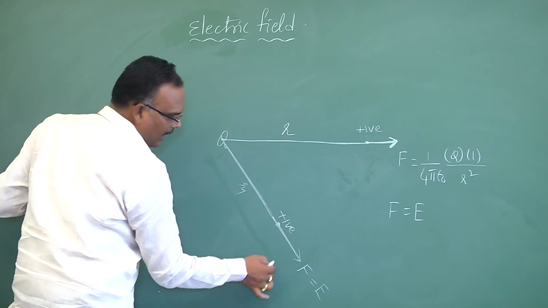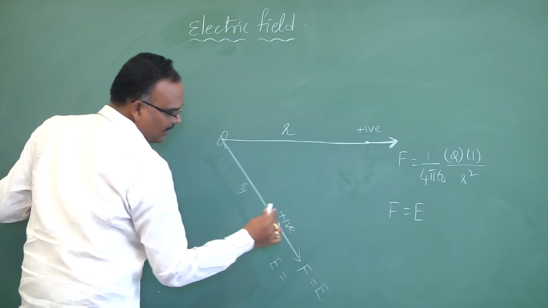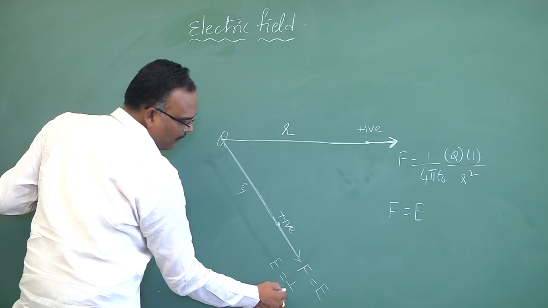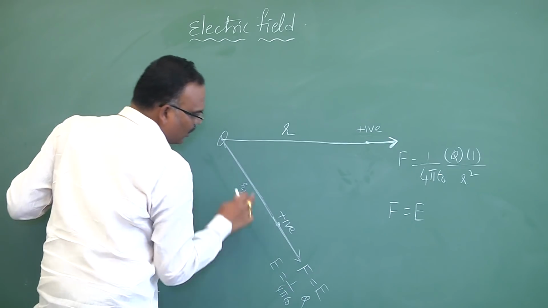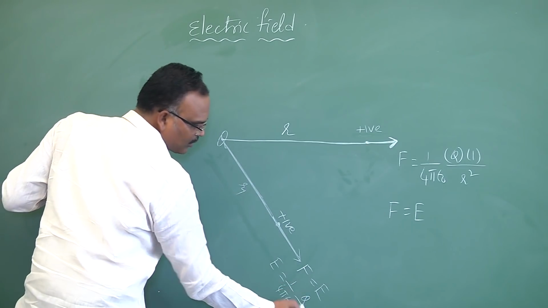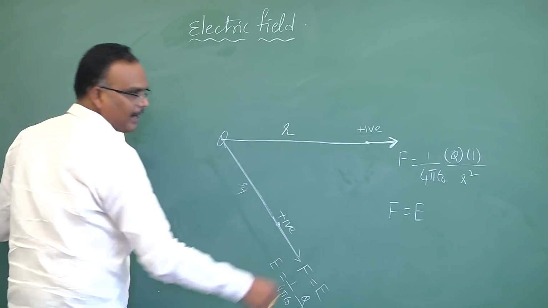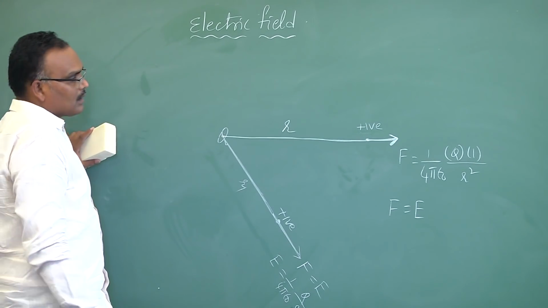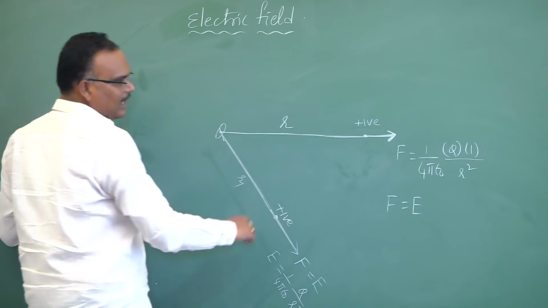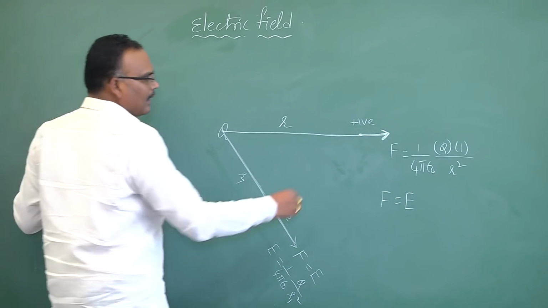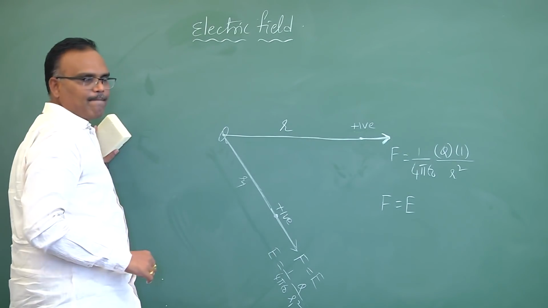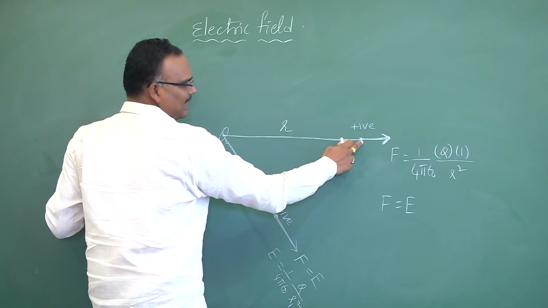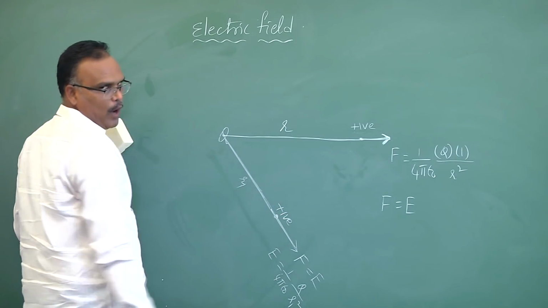Here, the electric field, I'll write like force, is 1 by 4 pi epsilon naught, this charge is Q, the unit positive charge I placed, divided by r1 square. See, that means after seeing these two examples, electric field is also a vector quantity and its direction changes from point to point.